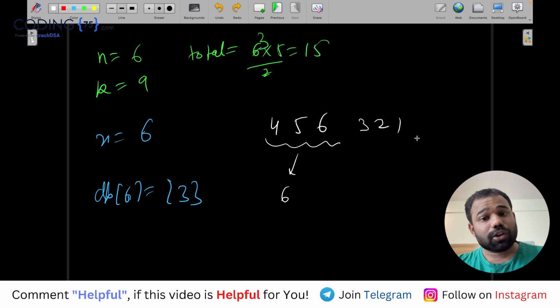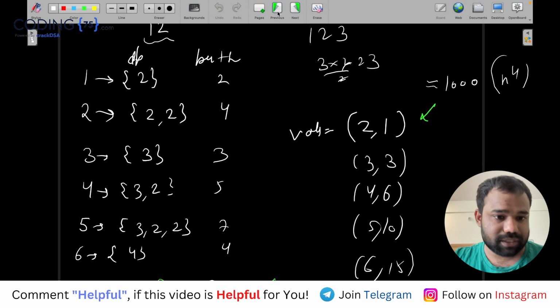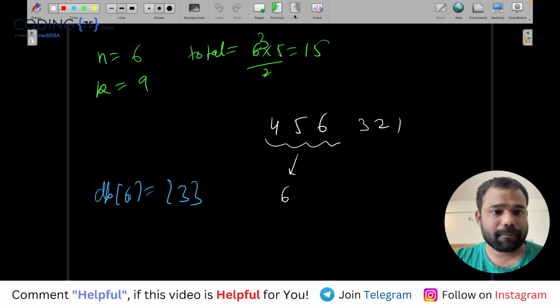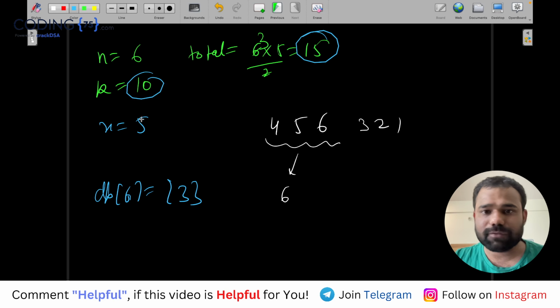Okay. Now the case when the possibility is not there, I will tell you. Let's say k is 10. Guys, when k is 10, then you can see our x will come as 5, because 15 minus 10 is 5.